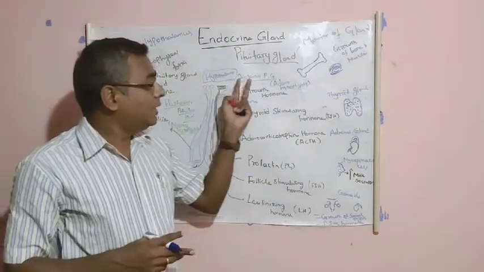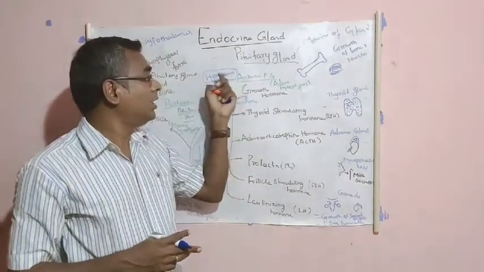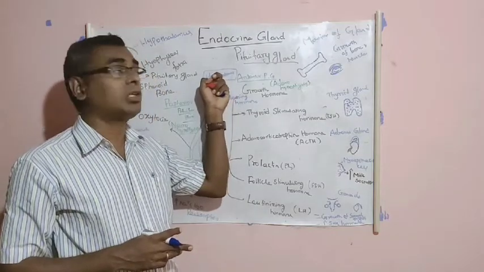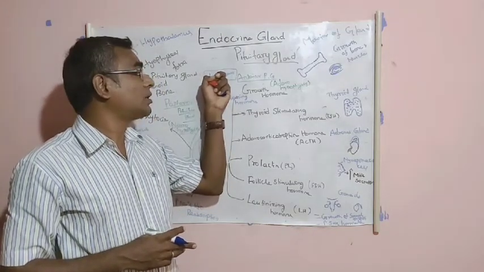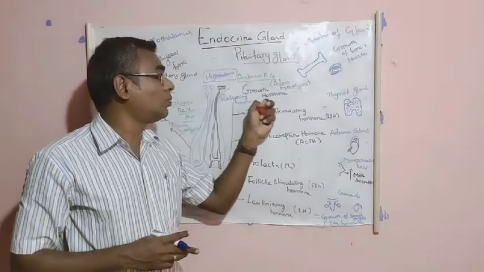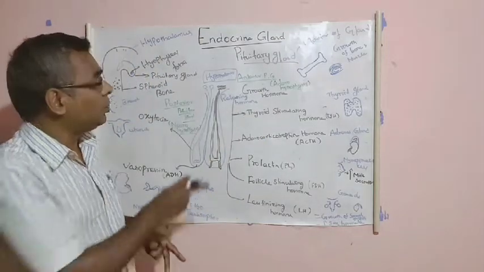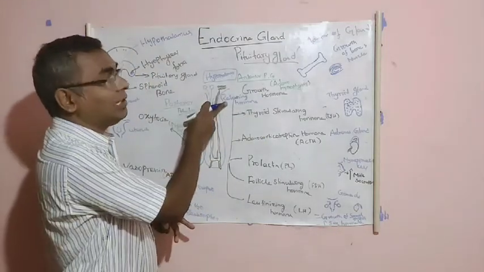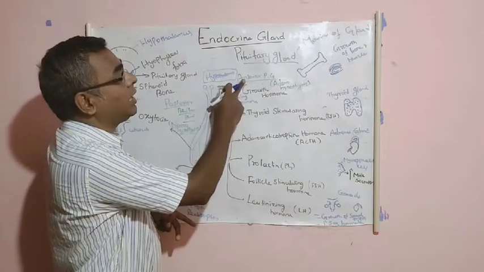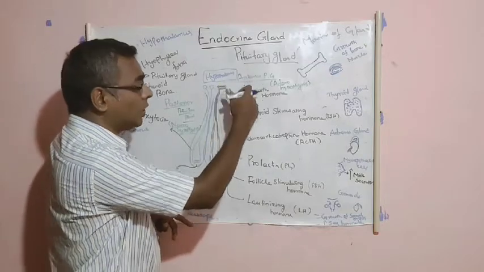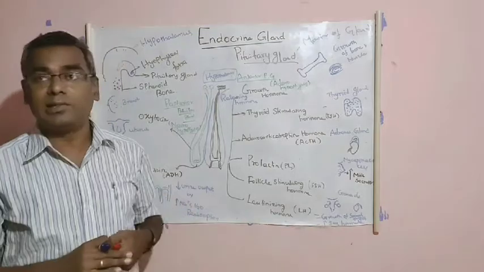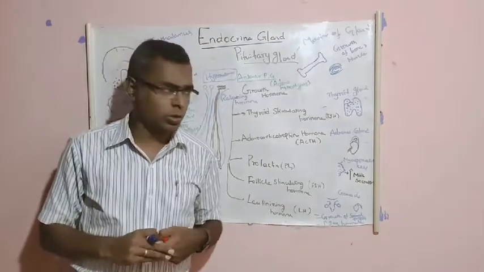When the anterior pituitary gland secretes hormones, it gets instructions from the hypothalamus. How does it get the information from the hypothalamus? Through hormones called releasing hormones. The hypothalamus releases the releasing hormone, which stimulates the anterior pituitary gland, and this gland secretes these 6 different types of hormones.